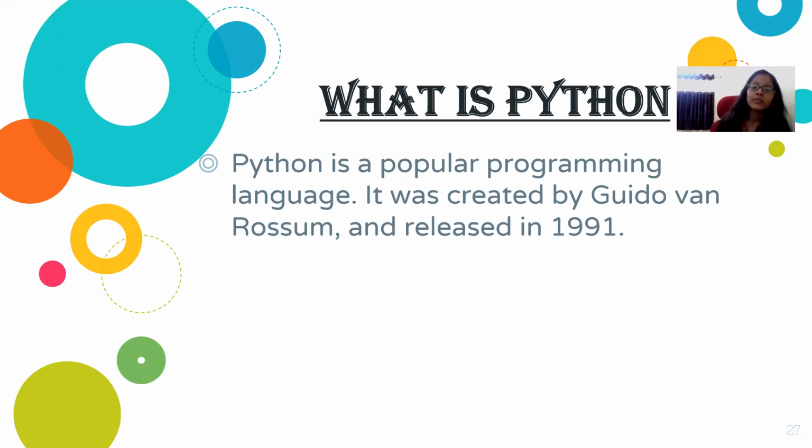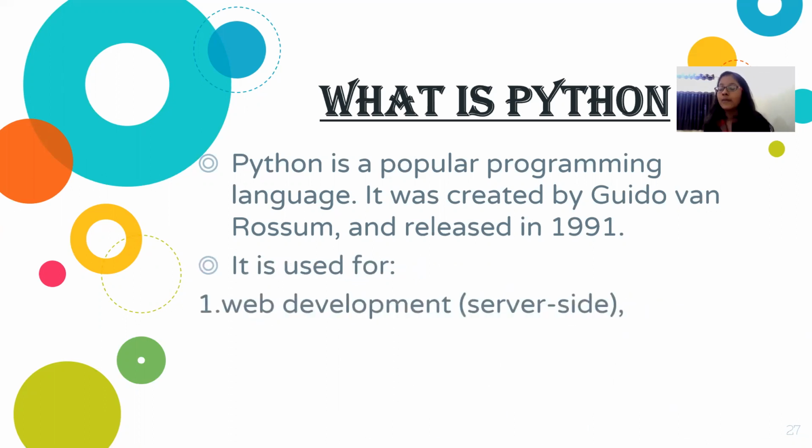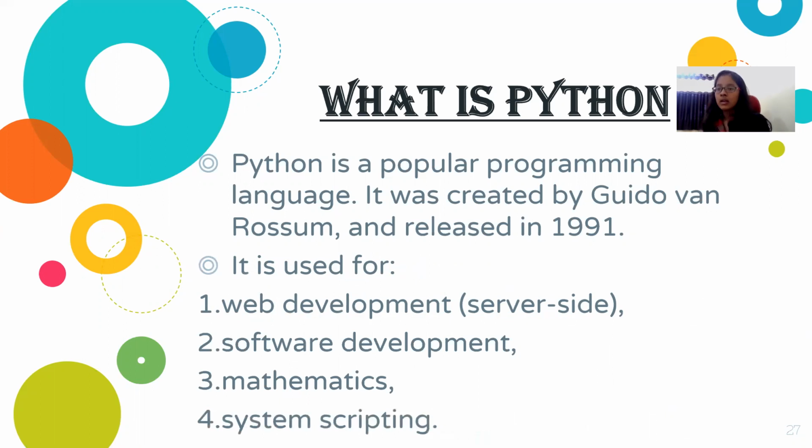Fine. So it was released in 1991, and Python is used for web development, software development, and mathematics. How mathematics? By writing only a very short piece of code, you will see a very long question in mathematics solved. That's why mathematics also uses Python. System scripting is also done with Python.